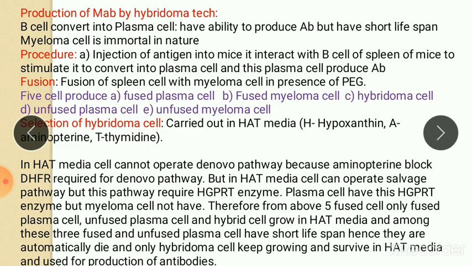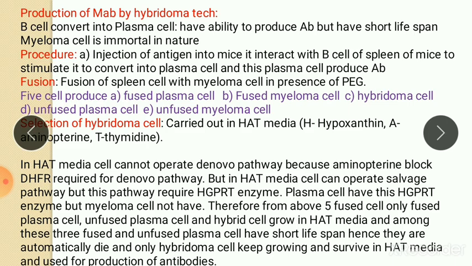So as we know, whenever any cell divide into the daughter cell in artificial media, before dividing it must synthesize a new copy of DNA, and for that it requires to synthesize nucleotide. So what do you mean nucleotide? Nucleotide is a combination of bases, that is purine base and pyrimidine base, plus sugar, that is ribose sugar, and phosphate group. So in order to make a new copy of DNA, cell require new nucleotide.